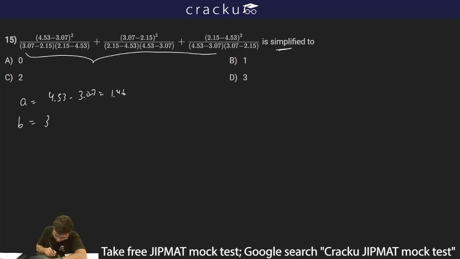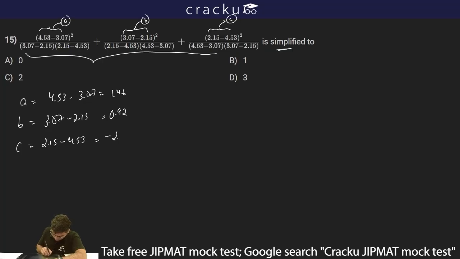B is 3.07 minus 2.15. That is, I am considering this part as A, this part as B, and this part as C. So B is equal to 0.92. Now we have C which is equal to 2.15 minus 4.53, which is equal to minus 2.38.